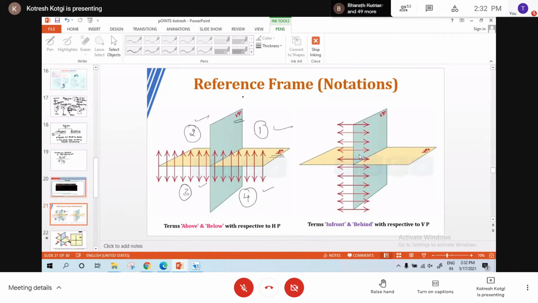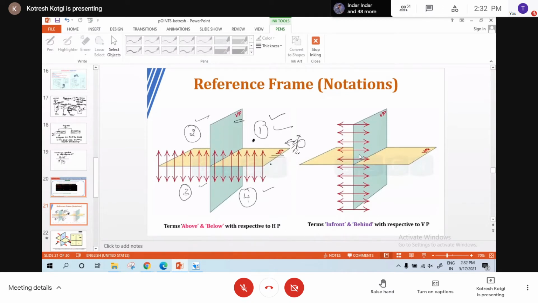Say it is in the first quadrant. Assume there is a point in the first quadrant like this. I said always, to understand or solve the problem, the observer is here. You are standing here at infinite distance, looking in this direction.